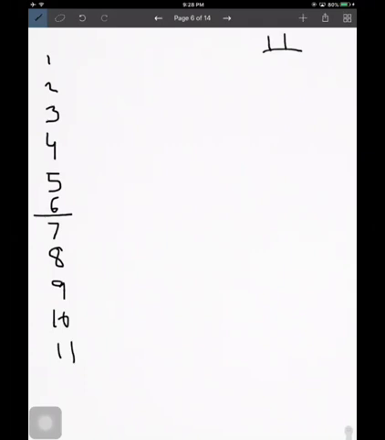Now how many byes will be there for 11 teams? The next power of 2 is 16, minus n, 11. So how many byes are there? Yes, 5 byes. So let's allot the byes. Bye number 1 will be given to the last position of the lower half.